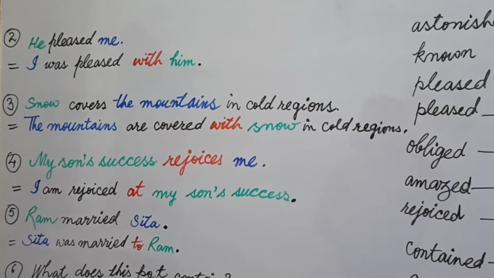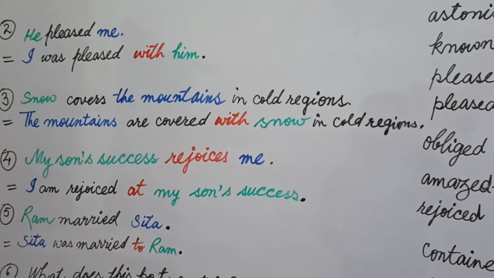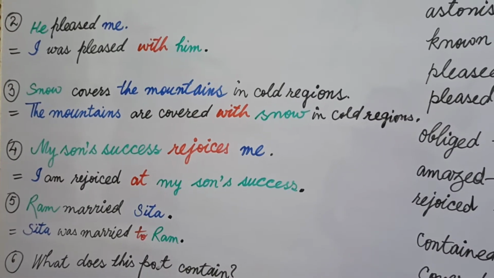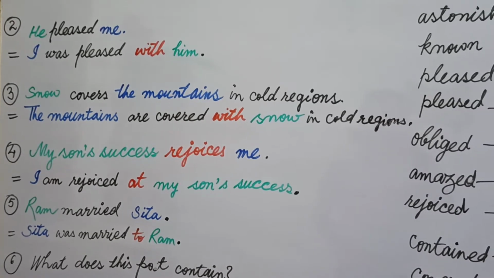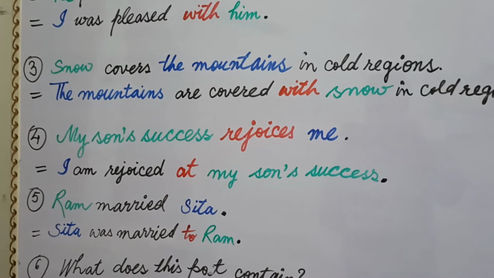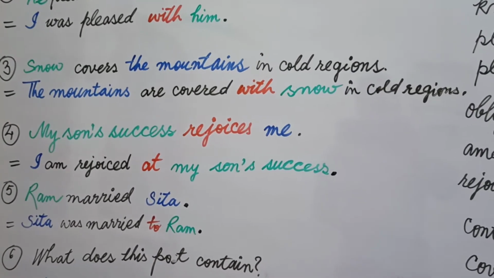In the same way, we see some other main verb in example number 4. My son's success rejoices me. Now you found out object me, and you have written it in the beginning in blue color. I have always shown the words written on object, on the place of object.